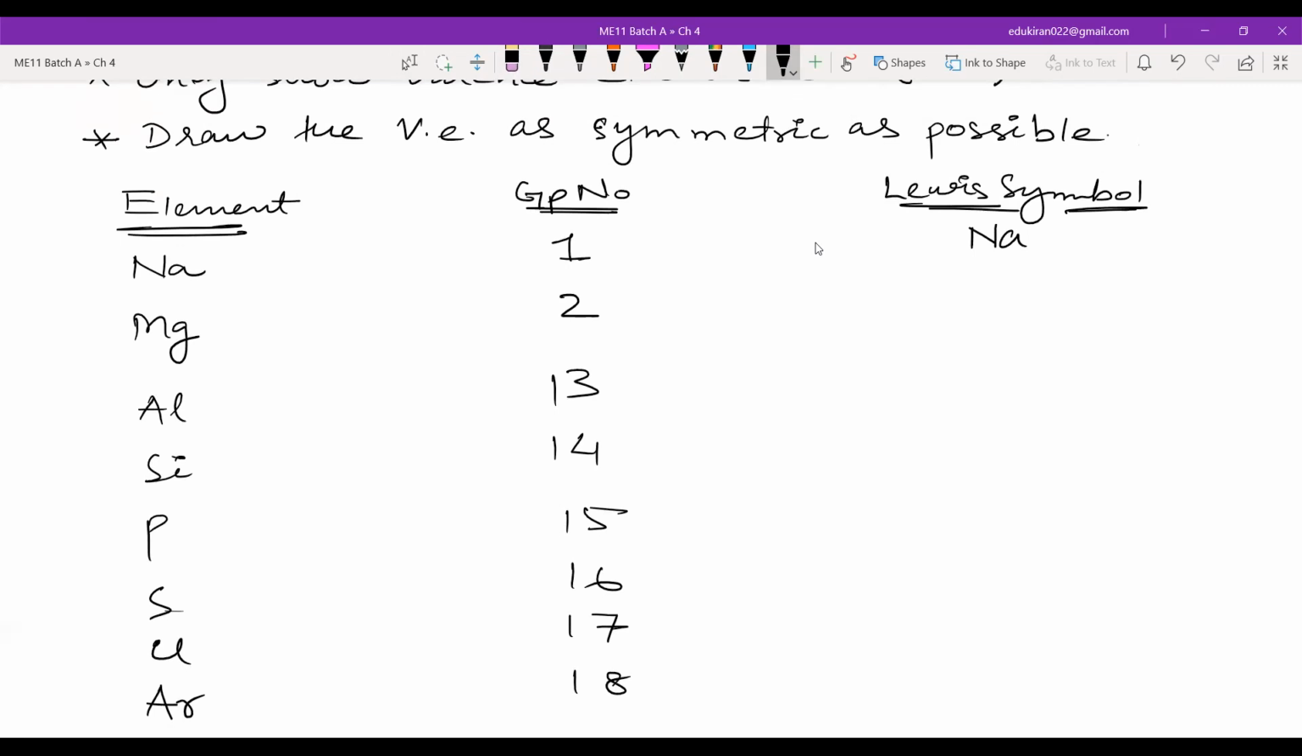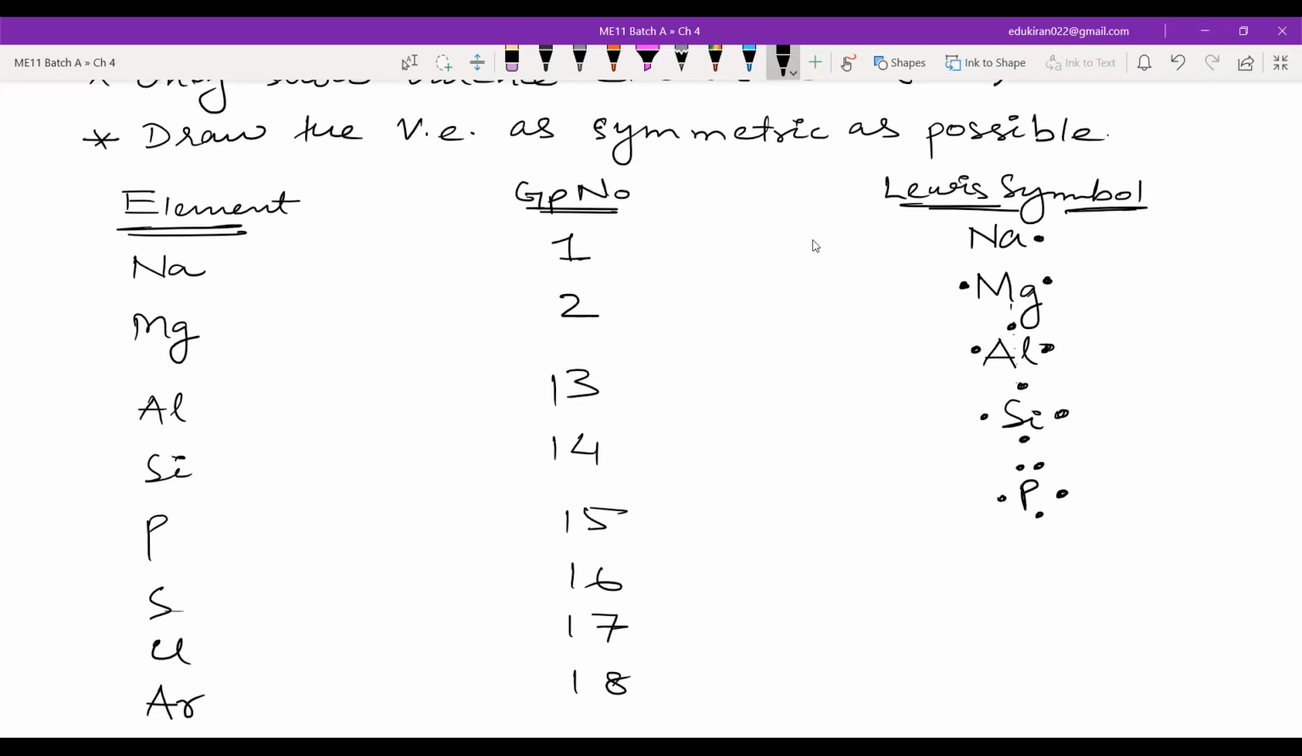So we'll write sodium, and you can write 1 electron anywhere around it. Magnesium, you have to keep it symmetrical, so if you write 1 electron here, you will write 1 electron there. Aluminium, 1 electron here, the other electron here, and the third electron here. It is still symmetrical. Then silicon, 1 electron here, here, and then here. For phosphorus, you will write both electrons on the top. Now it is symmetrical.